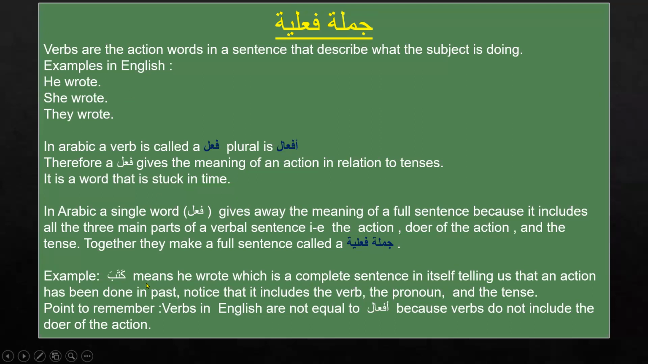Like I told you, kataba means he wrote. We didn't say wrote he. We cannot write wrote he. We will write the subject while translating. We'll write the subject first. And what is the subject inside? What is the pronoun inside? Or what is the doer inside kataba? It is he. In kataba, you can say its pronoun inside it, or the doer inside, or its subject inside is he.